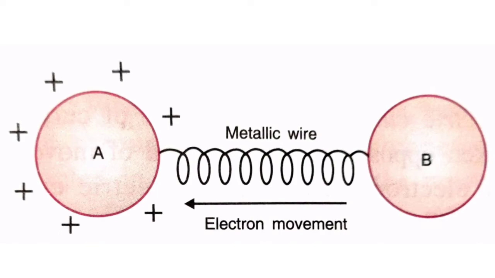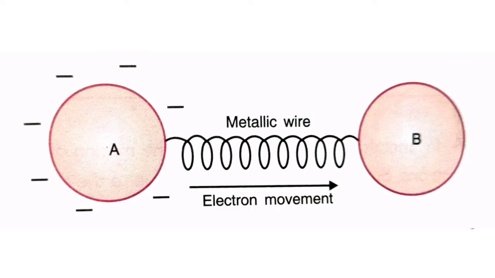Now, in the second case, if we connect a negatively charged conductor with an uncharged conductor. Now, A is negatively charged and B is an uncharged conductor. So, since A is negatively charged, B will automatically induce a positive charge on it. And positive charge means deficit of electrons.